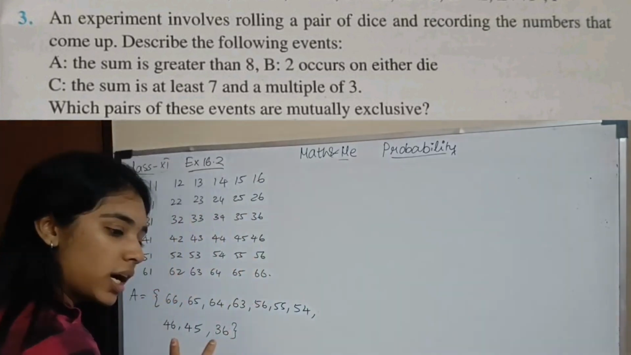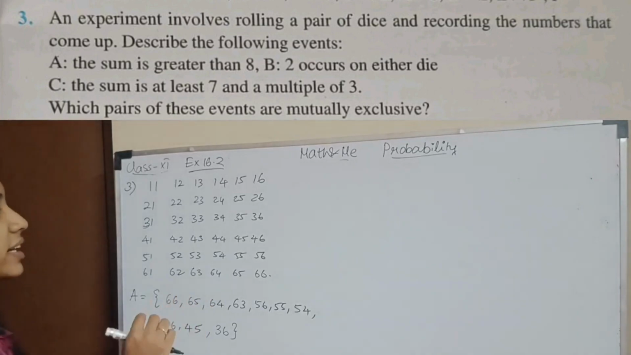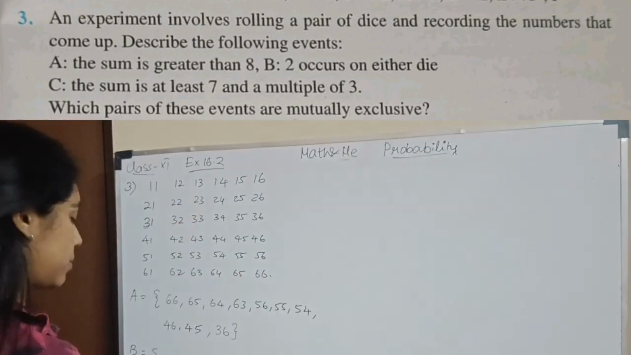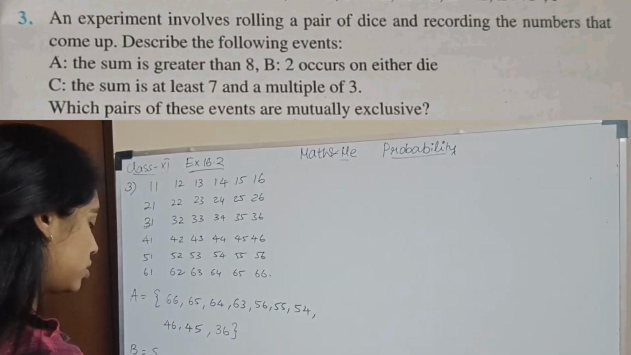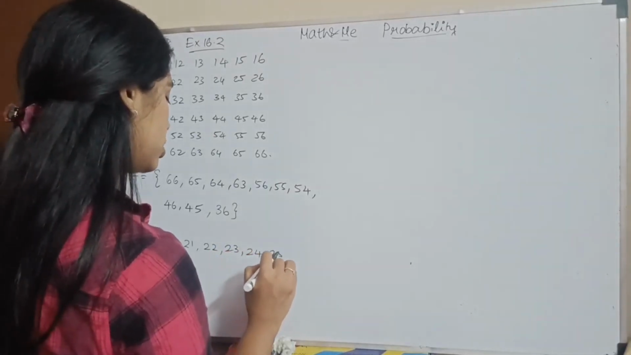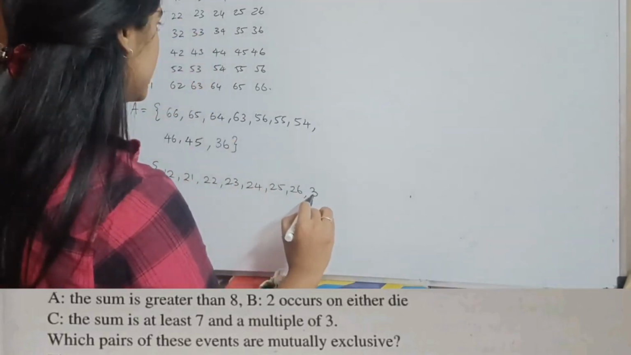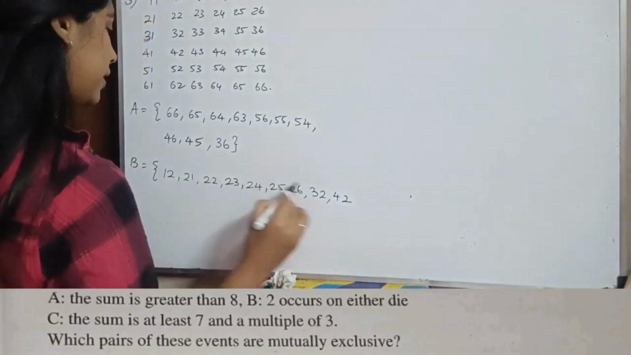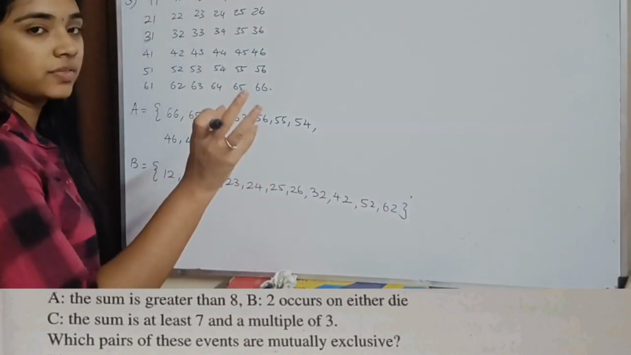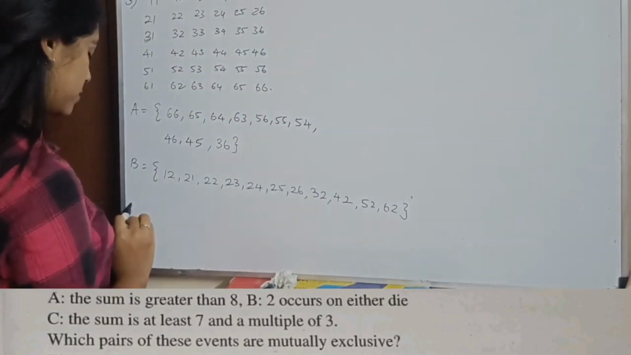And B, 2 occurs on either die. So I have 2 occurring on either die. It can be 1 comma 2, since a 2 can come on one die or on both dice. I write it as 1 2. I have 2 1, 2 2, 2 3, 2 4, 2 5, 2 6. I have these lines. So I have 3 2, 4 2, 5 2 and 6 2. So B can occur on either of the dice, which means 2 can come on both dice or on only one die. So these are the possible outcomes of B.